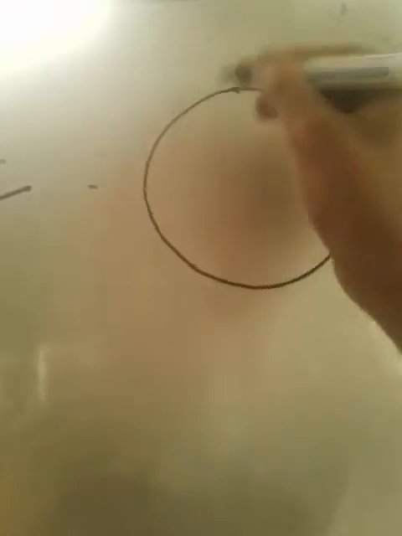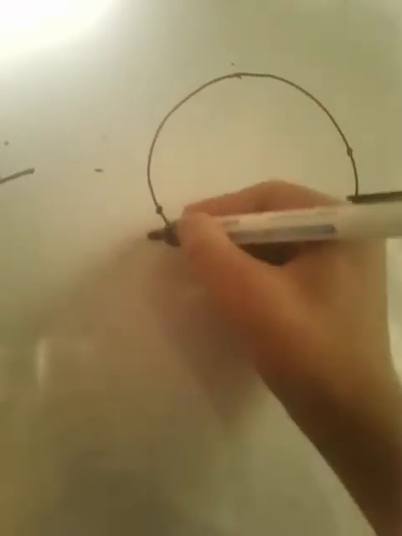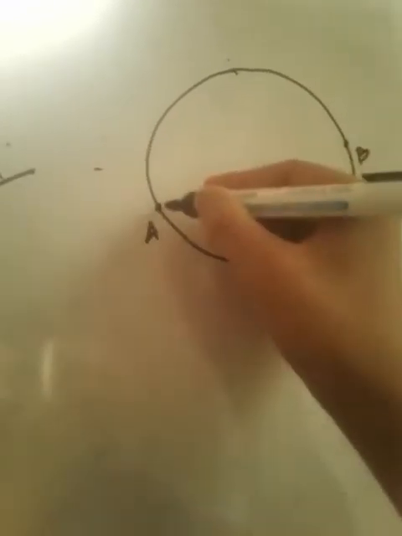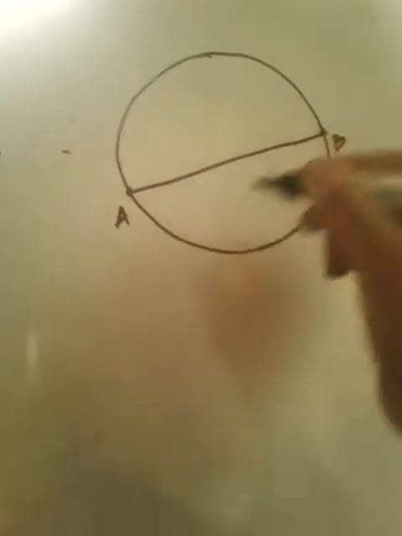So first of all, we will discuss the chord. What is the chord of a circle? Simple. Chord is what? Have a look. Suppose we have a circle. If you take any two points on the circle, say point A and point B, and join them, this becomes the chord.